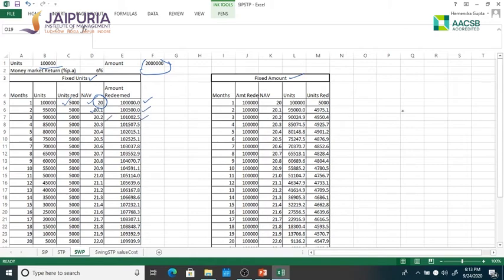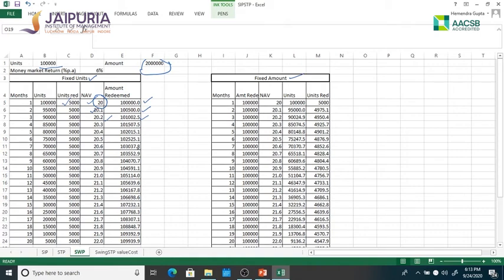So every month I'm assuming that the NAV will keep on increasing, because you are putting the money in a money market fund and you assume that the money market fund will grow by, let's say, 6% per annum. So it will grow at this rate, and therefore every month the NAV is increasing and you're redeeming 5,000 units every month.